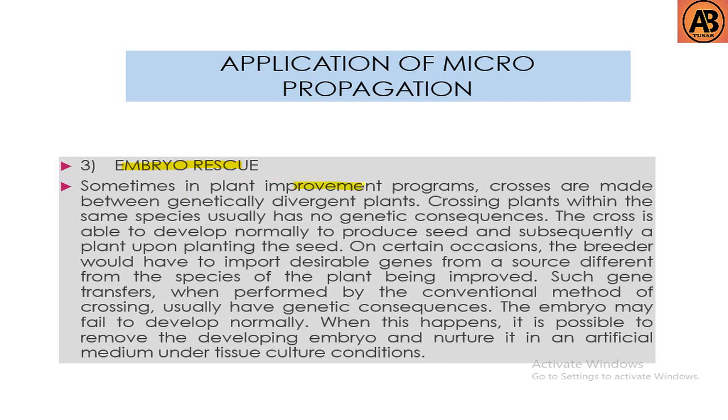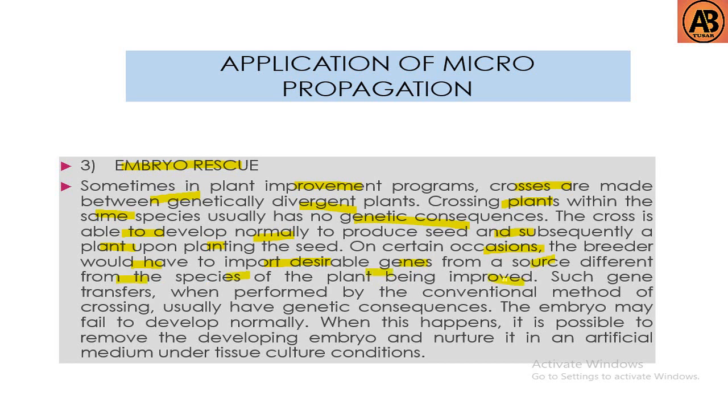Then the next application is embryo rescue. Sometimes in plant improvement programs, crosses are made between genetically divergent plants. Crossing plants within some species usually has no genetic consequences. The cross is able to develop normally to produce seeds and subsequently plants upon planting the seed. On certain occasions, the breeder would have to import desirable genes from a source different from the species of the plant being improved.